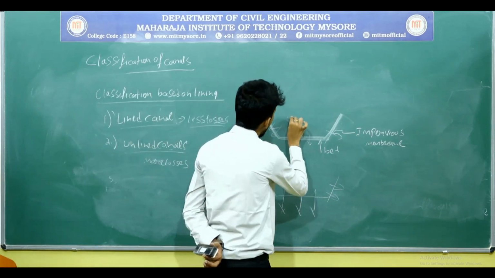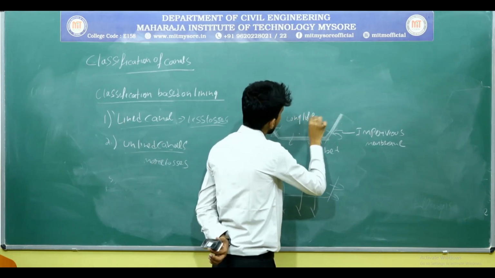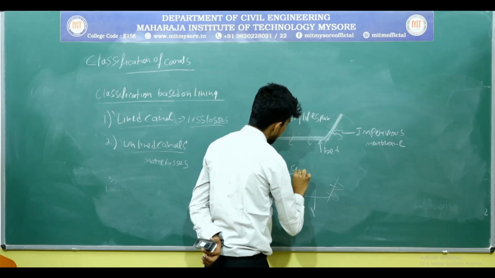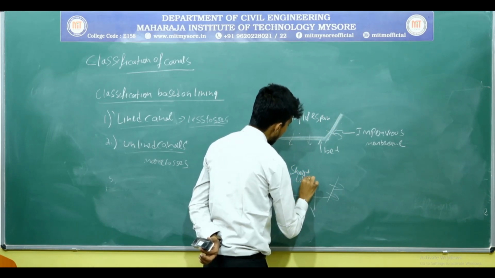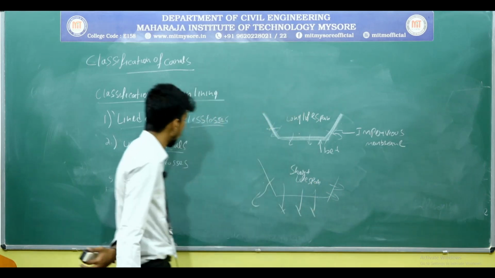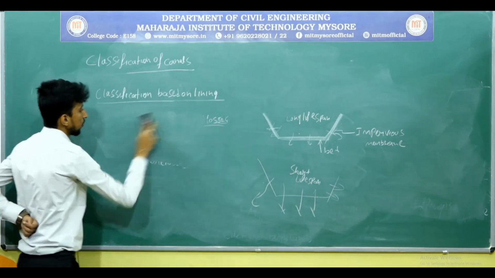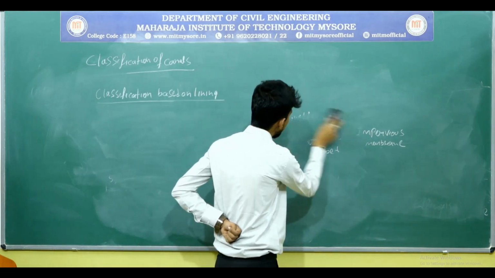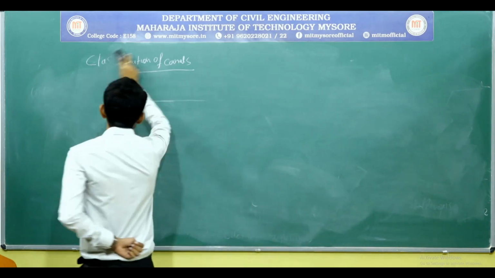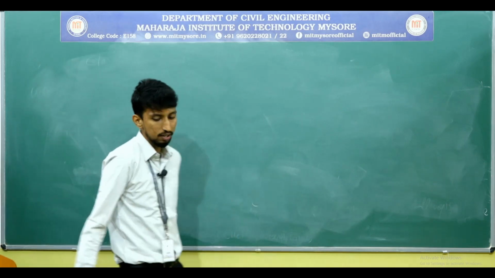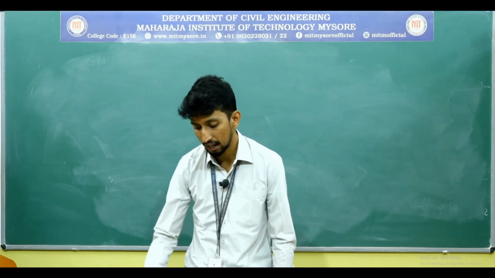The lined canal has a long lifespan, whereas the unlined canal has a short lifespan. These are the things which you are going to study in classification of canals. Canals are classified based on the source of supply, the function, the discharge, the financial support, the soils, and the lining. All these things are important from your examination point of view. Next one is canal alignment.